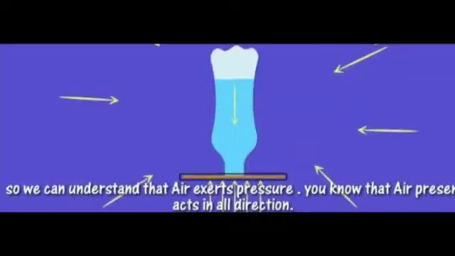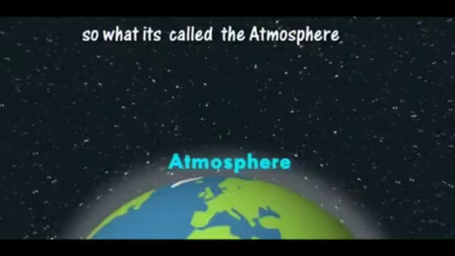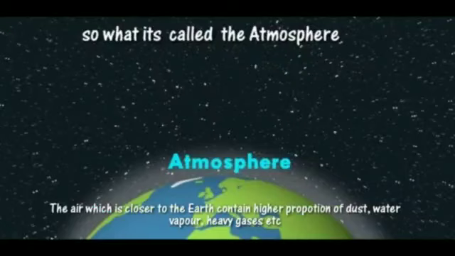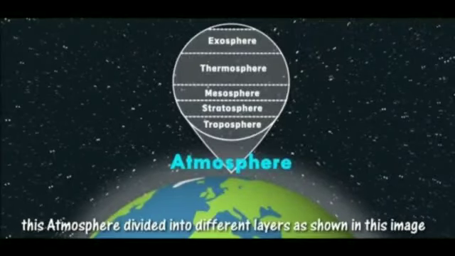You know that air pressure acts in all directions. Air is on the surface of the earth, so we call it the atmosphere. The air closer to the earth contains a higher proportion of dust, water vapor, heavy gases, etc. This atmosphere is divided into different layers as shown in the image. The first layer, closest to the earth, is the troposphere, then above that the stratosphere, then the mesosphere, thermosphere and exosphere. These are the layers of the atmosphere.